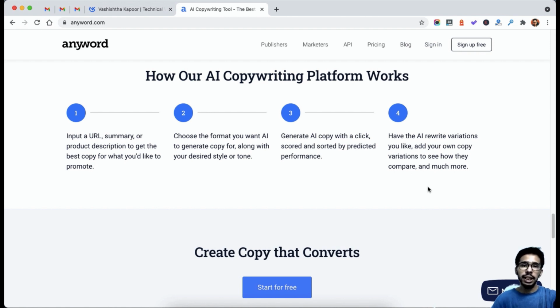For now, let's go ahead and sign up for the 7 days free trial, which will give you access to a 5000 words limit, and within that limit you can generate all kinds of automated content for your testing purpose. So I will be going through that trial account and showing you how you can generate long form content with AnyWord.com.